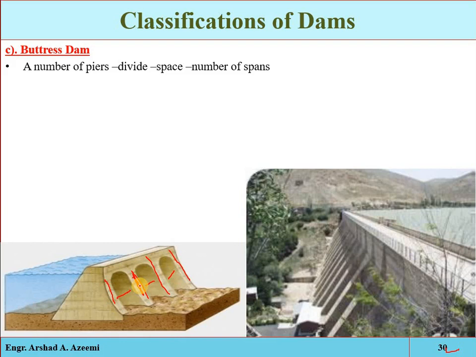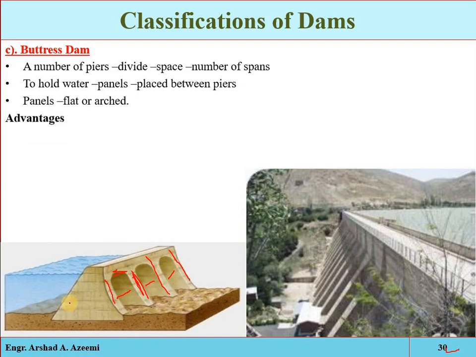And to hold up water and retain the water between these buttresses, panels are constructed of horizontal arches or plate slabs. So that is holding the water. Just remember that this will be recommended when the material is not locally available, when we have to transport it from far distances and the transportation means are not readily available, then we construct this type of structure.